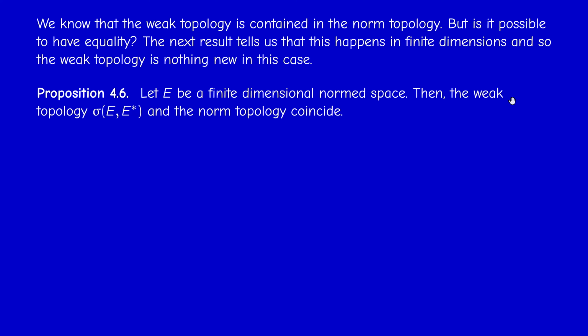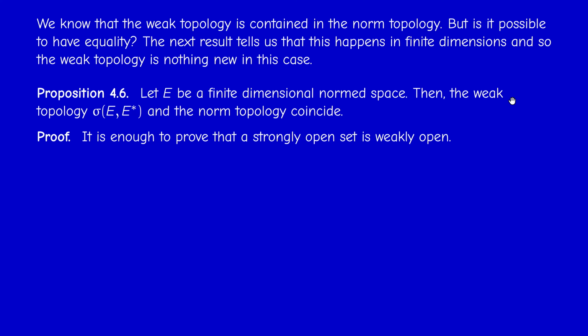Okay, how do we prove that? We just have to prove one inclusion, because the weak topology is contained in the norm topology, so we just have to prove the reverse inclusion. So we have to prove that every open set for the norm topology is open for the weak topology, or that every strongly open set is a weakly open set. Now, we take a norm open set U, and we consider an arbitrary element x0 in U.